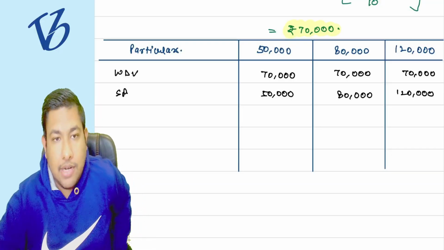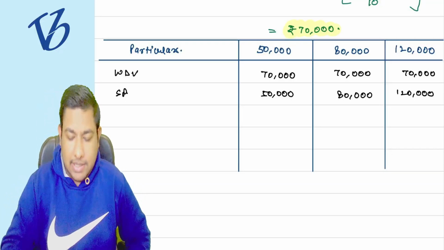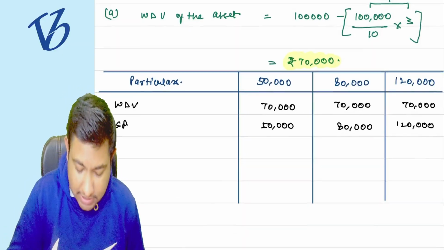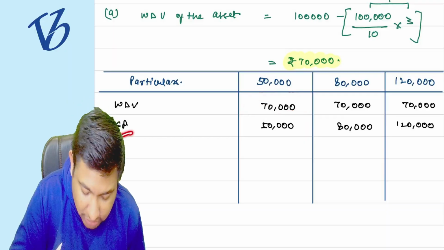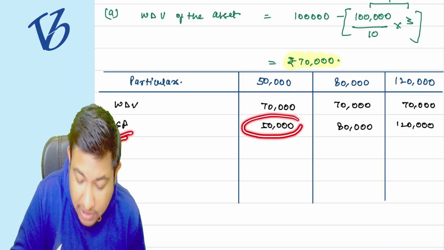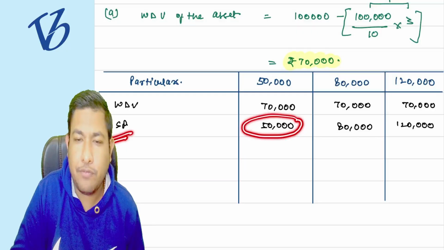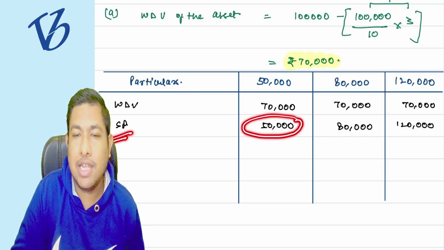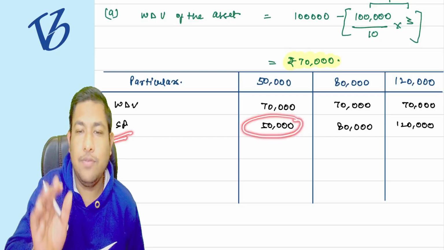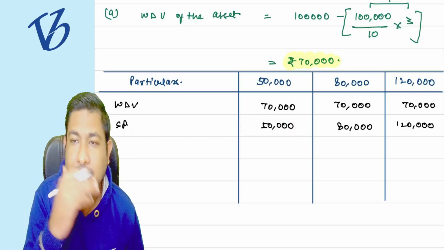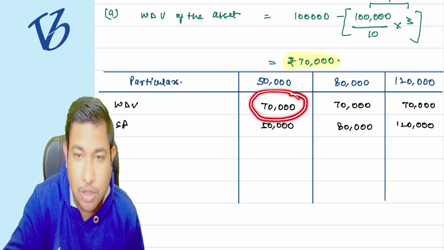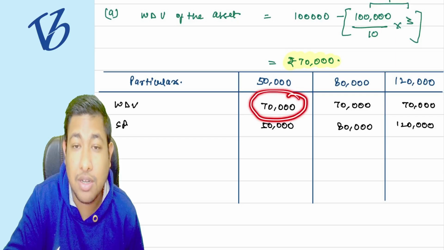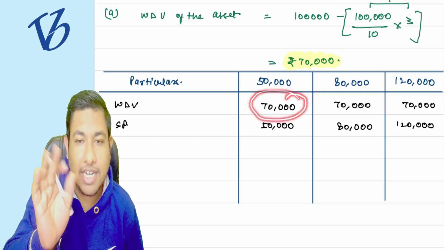Understand it very carefully. The government is saying that because of the depreciation, your WDV is 70,000 rupees. But in the actual market, your asset is worth 50,000 only. No one agrees to pay you more than 50,000 rupees. That means the asset is devalued more, and as per income tax purposes we have not devalued the asset that much.